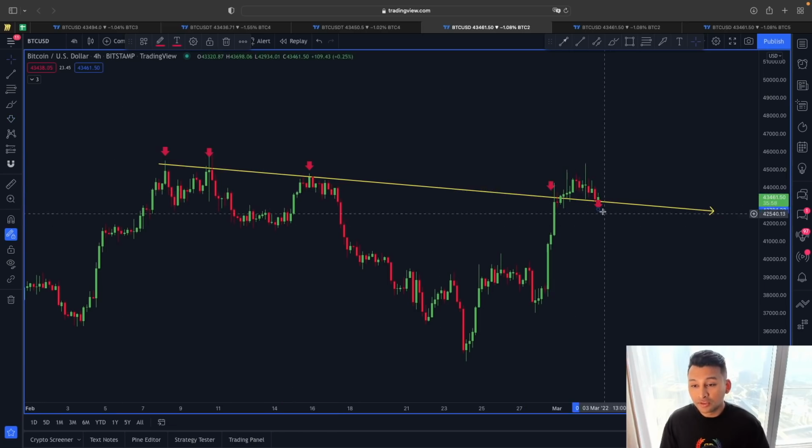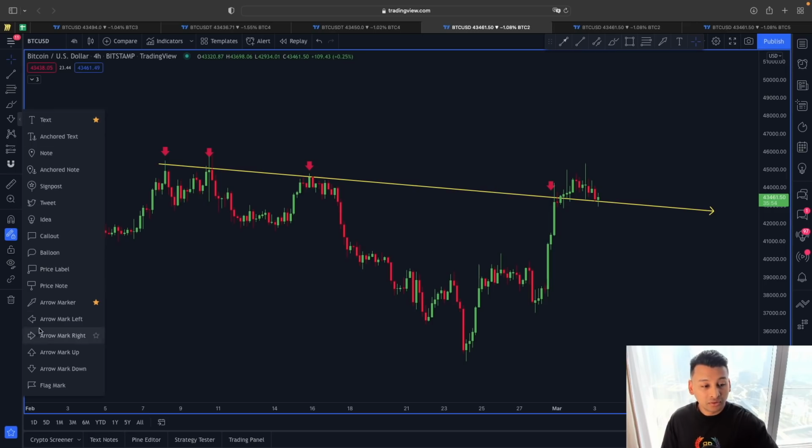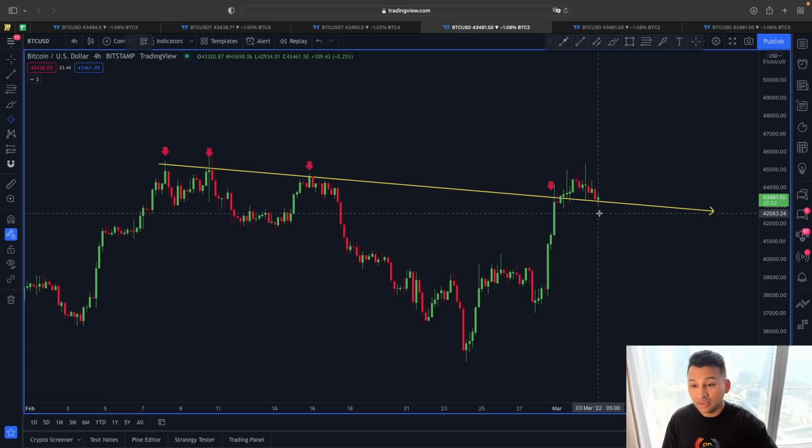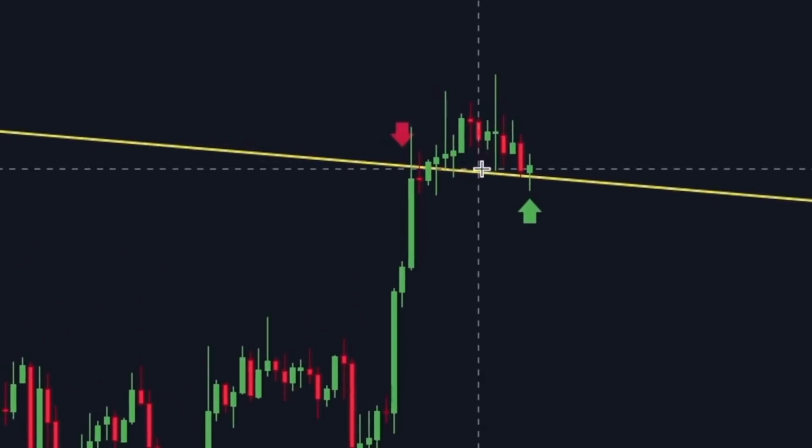But now, since we are above it, this same trend line is not going to act as a resistance but act as a support. So when we had this retracement, this falling trend line, which previously was a resistance, acted as a support.